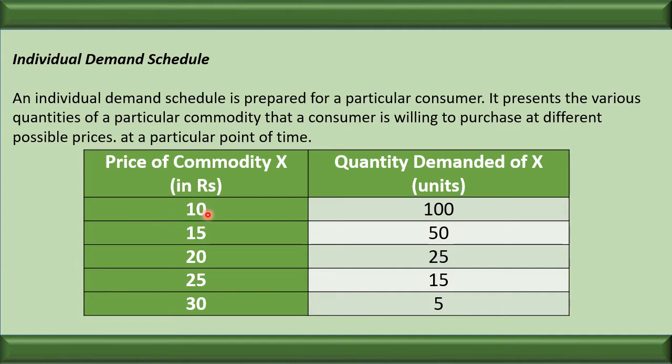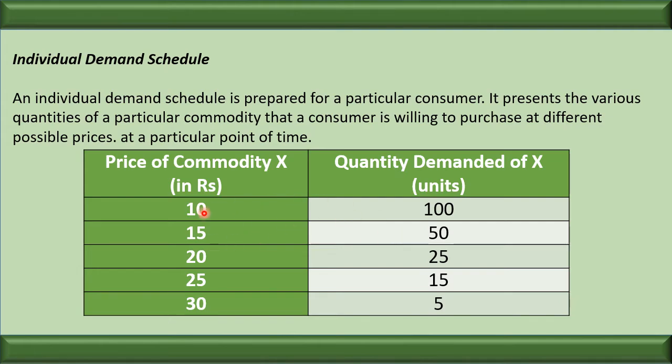When the price is 10, the demand made by Mr. A is 100. When the price increased to 15, demand decreased to 50. When the price further increased to 20, demand further decreased to 25. So here we can see the demand at different prices.